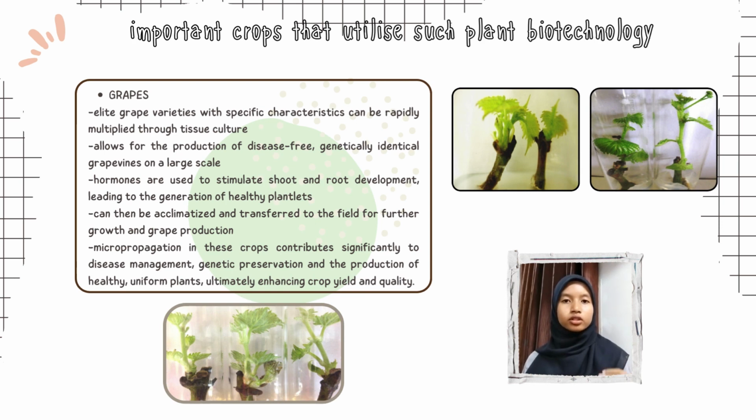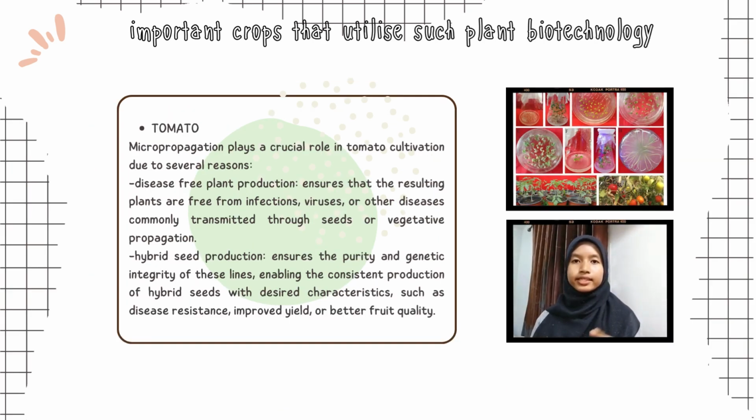Micropropagation in these crops contributes significantly to disease management, genetic preservation, and the production of healthy, uniform plants, ultimately enhancing crop yield and quality. The last group that utilizes such plant biotechnology is tomatoes. Tomatoes are intensively cultivated worldwide and are among the key crops benefiting from micropropagation techniques in plant biotechnology. Micropropagation plays a crucial role in tomato cultivation due to several reasons.